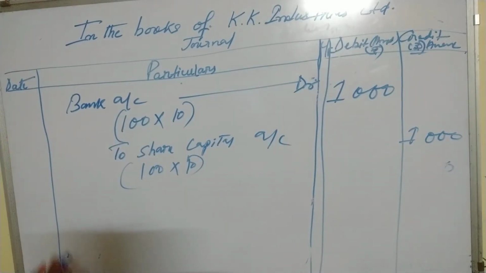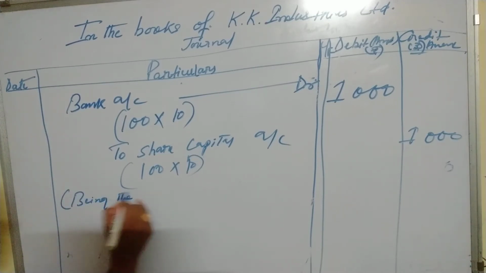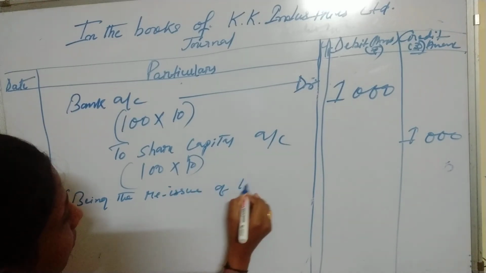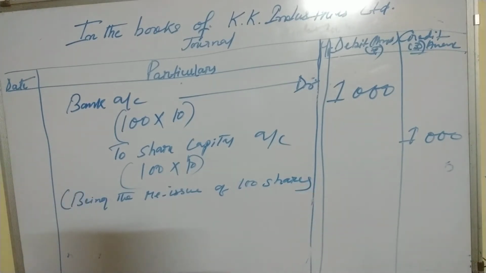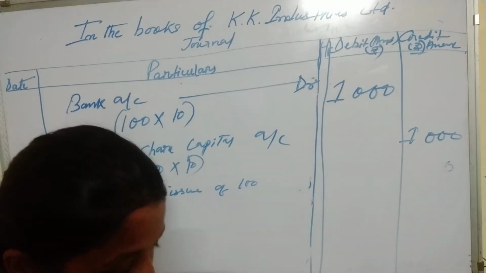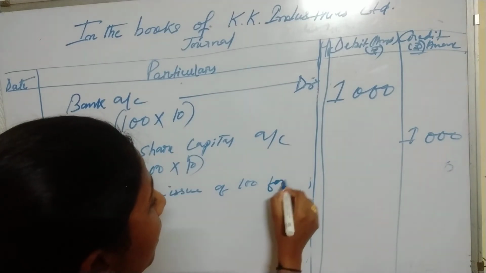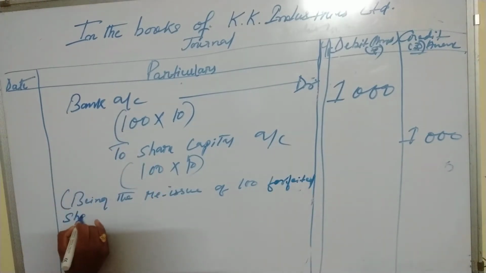Now, we will write the narration. Being the reissue of 100 shares. These shares are not fresh shares. These shares are forfeited shares. Being the reissue of 100 forfeited shares, because these shares are already forfeited.